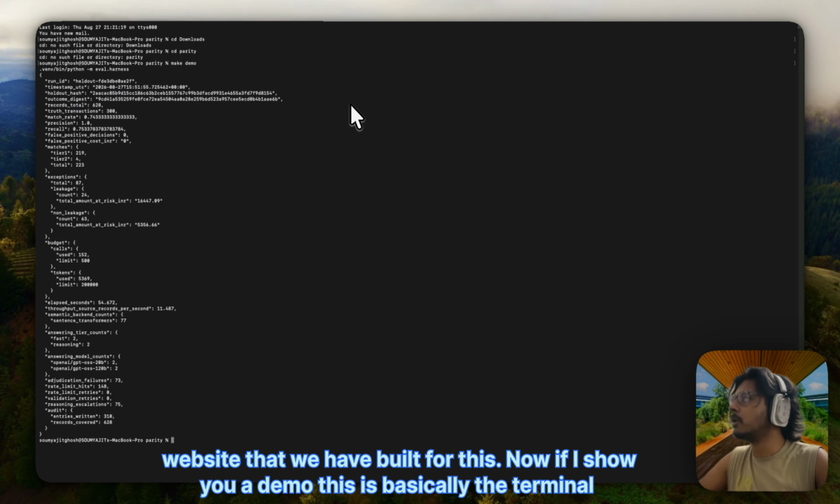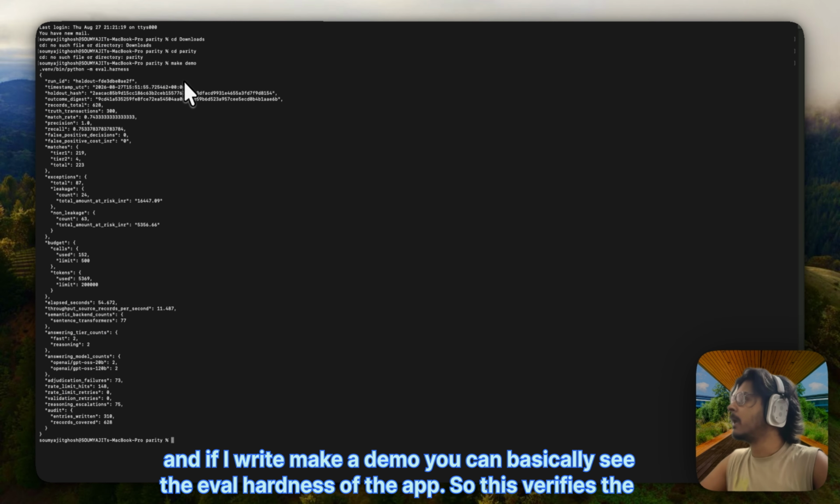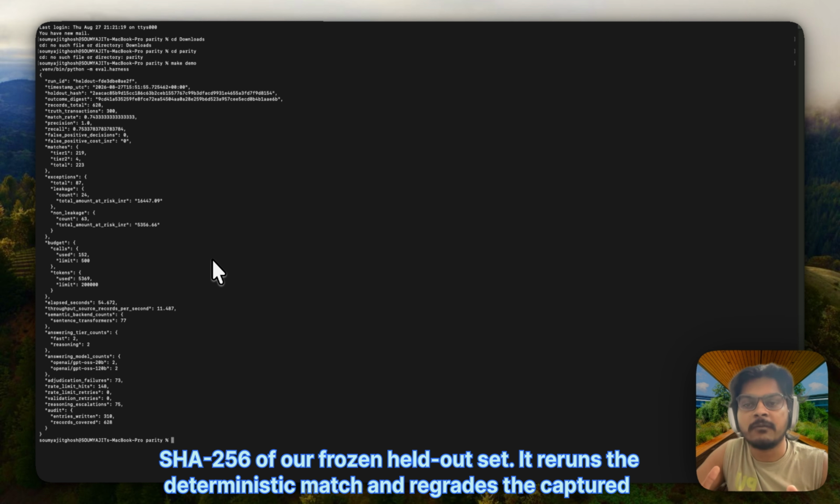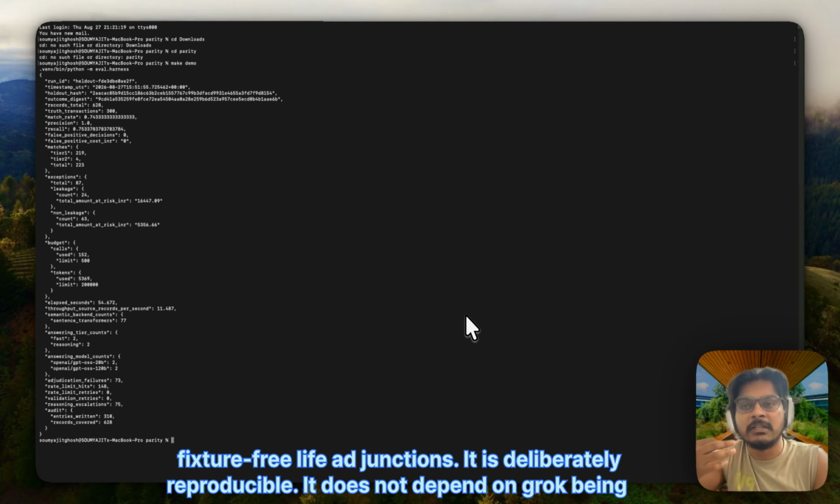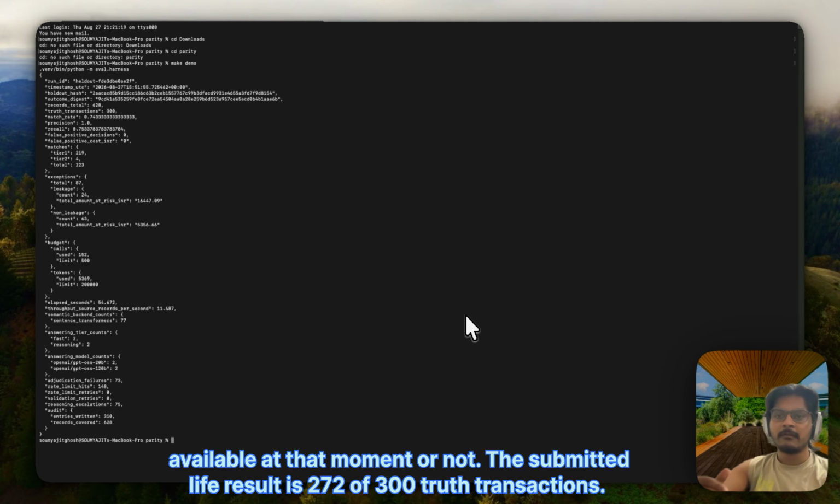Now, if I show you a demo, this is basically the terminal, and if I write make demo, you can see the eval harness of the app. This verifies the SHA-256 of our frozen held-out set. It reruns the deterministic matcher and regrades the captured fixture-free live adjudications. It is deliberately reproducible. It does not depend on Grok being available at that moment or not.